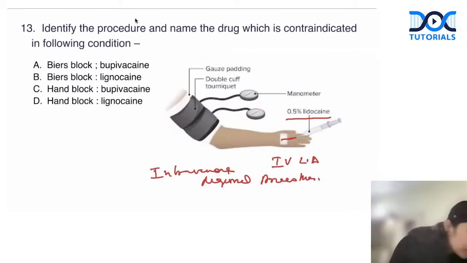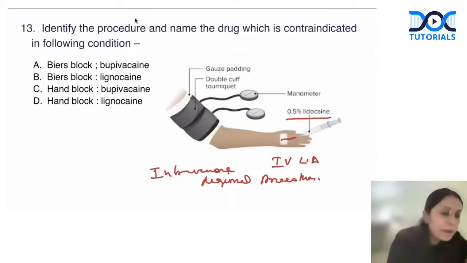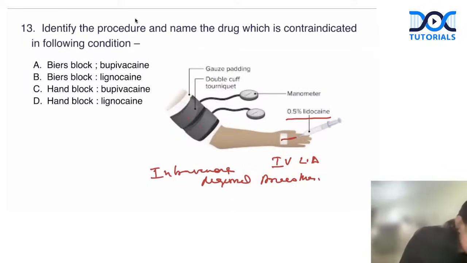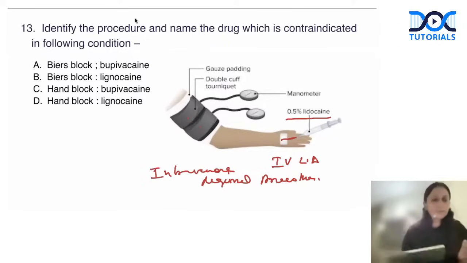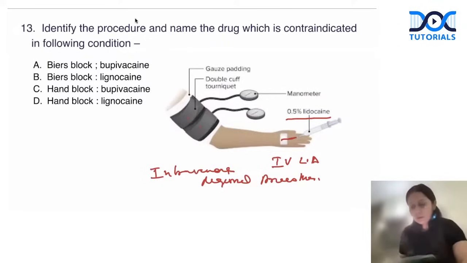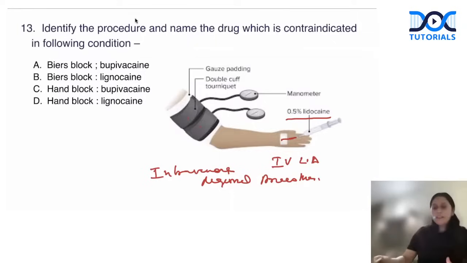Remember, right? Bier's block is the name given after Dr. August Bier, the person who came up with this block. Got it? Okay, remember. So that's why it is called Bier's block. Okay guys, Bier's block, IVRA.